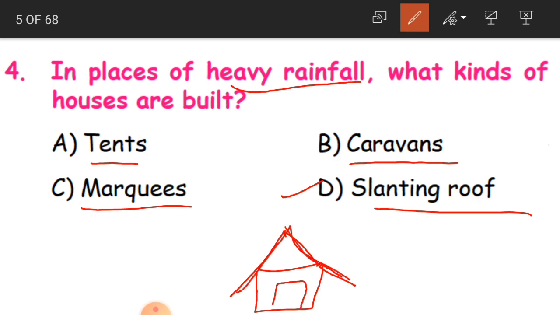It is slanting. Even if you have rainfall, the water is going to fall down. It is not going to get stagnant here. It is not going to remain on the roof. If the water remains on the roof, what will happen? The roof is going to get damaged. So we should not see water remain on the roof. We have to build the house in such a way that the water slopes down from the roof to the ground. Okay, children. So D is the correct answer.